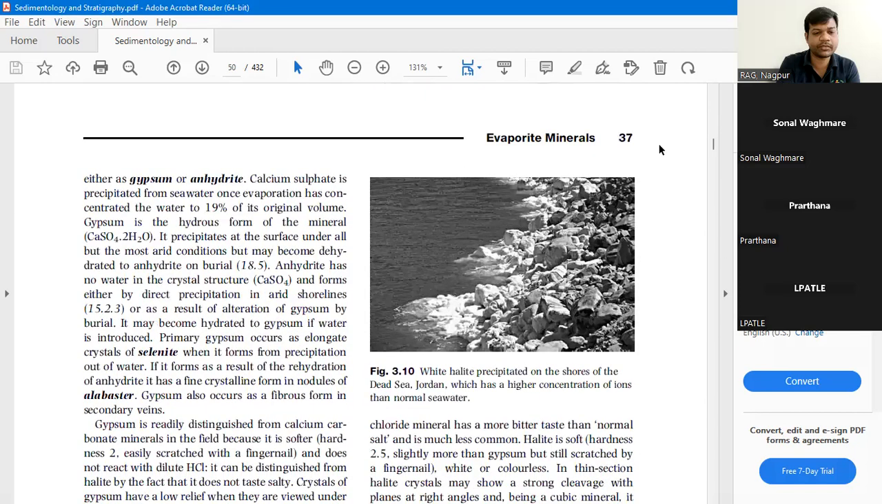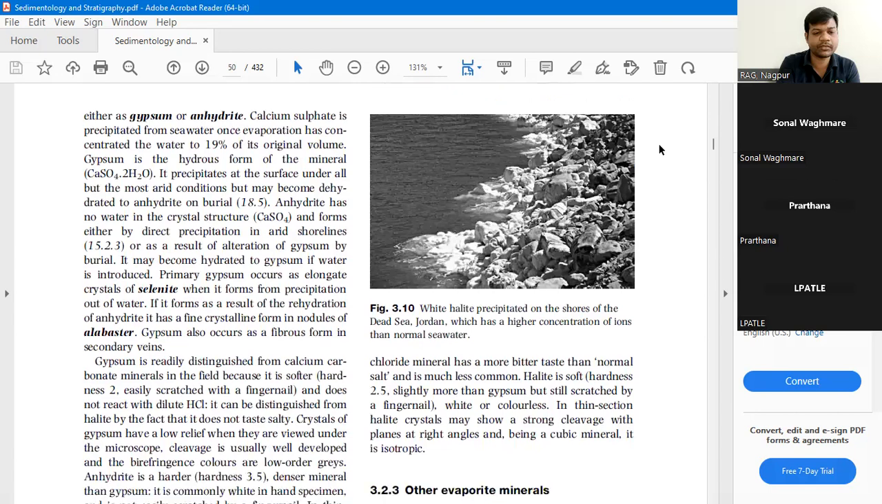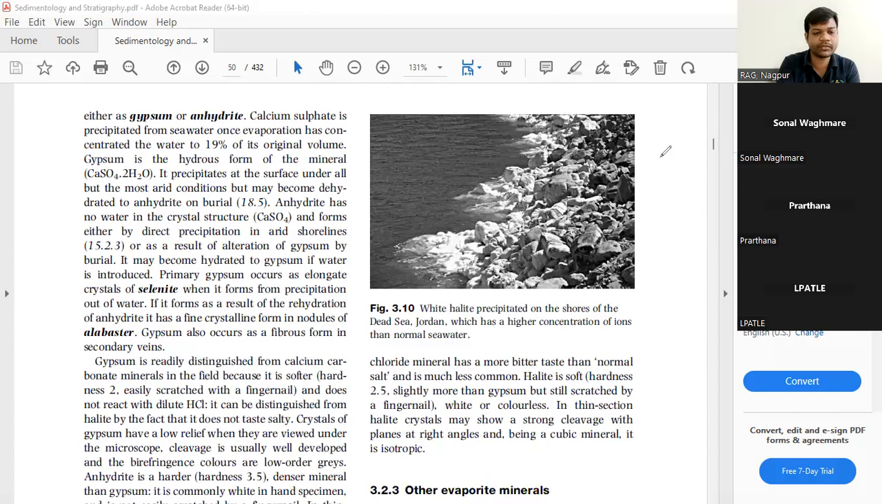Then gypsum or anhydrite. So this calcium sulfate is precipitated from seawater once evaporation has concentrated the water to 19% of its original volume. It means when the water is remaining at 19% of its original volume, the calcium sulfate starts precipitation. Then gypsum is the hydrous form of the mineral.